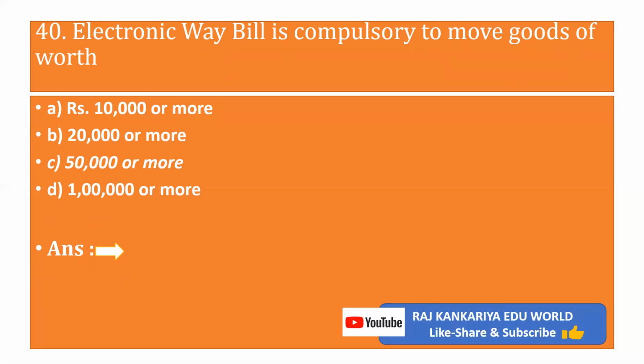Question 40. Electronic way bill is compulsory to move goods worth, for whom the e-way bill or electronic way bill is compulsory. The options are A. Rupees 10,000 or more, B. 20,000 or more, C. 50,000 or more, D. 1 lakh or more. The correct answer is C. 50,000 or more. If the goods are more than 50,000 and the distance is above 50 kilometers, then e-way bill is compulsory.